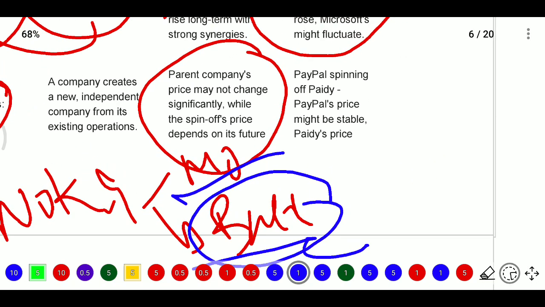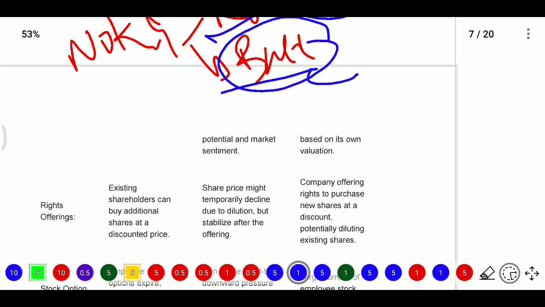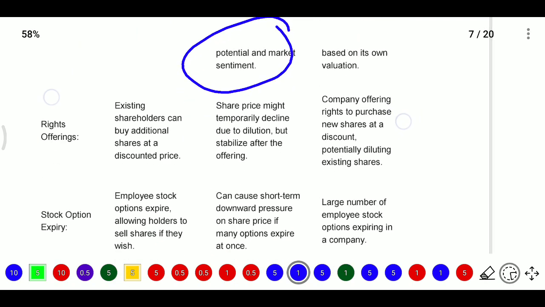Next, for a live example, PayPal spun off Paidy. PayPal's price might be stable, while Paidy's price may be based on its own valuation, potential and market sentiment, and prices may change based on that.